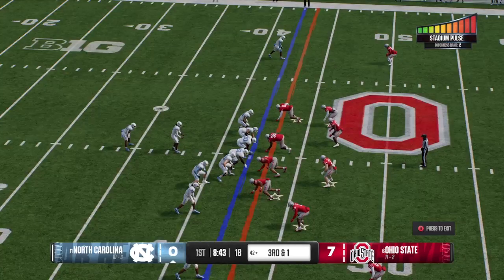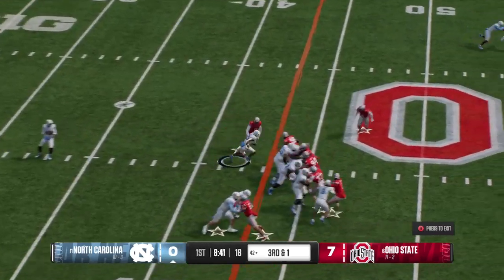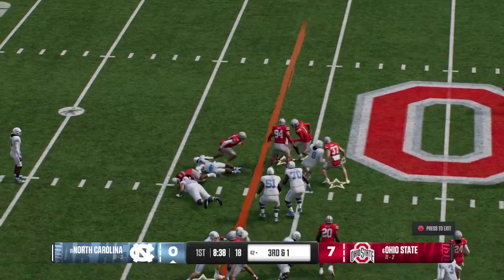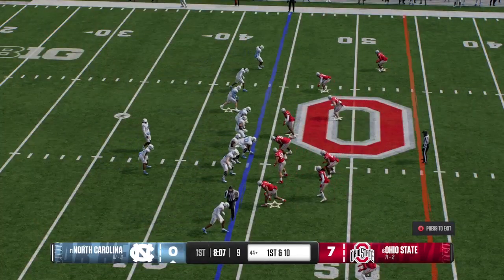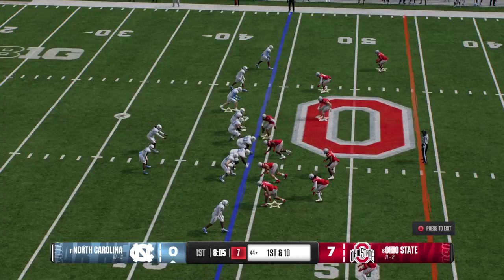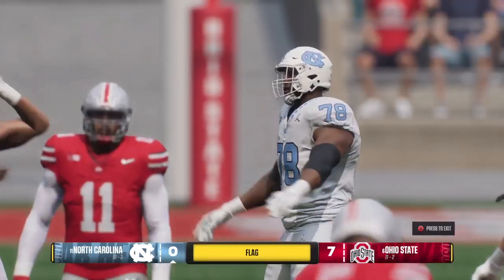Can they make the yardage or face a tricky fourth down decision? Good enough for first down yardage. Great job here by this offense being able to convert. Let's face it, they've dug themselves a hole. They're down here early in this game.